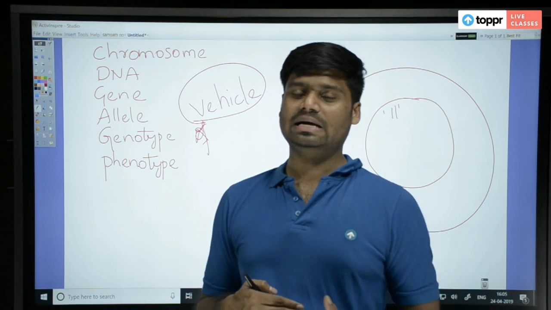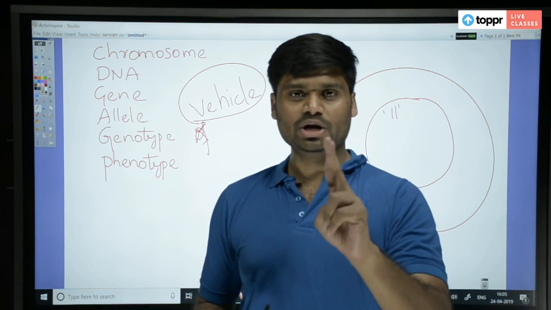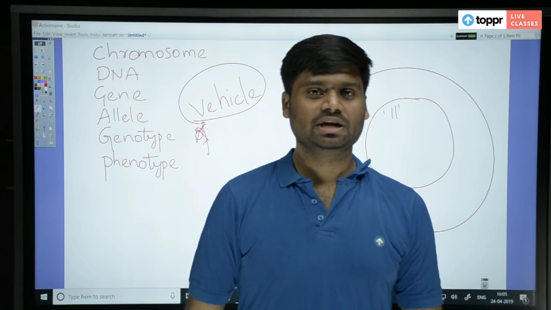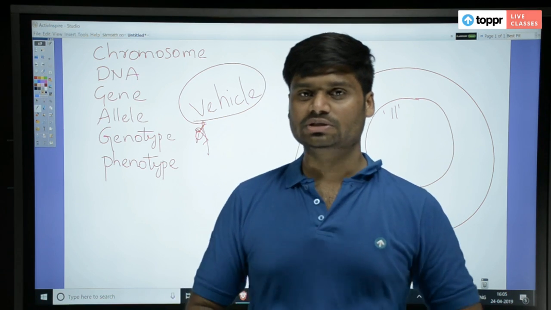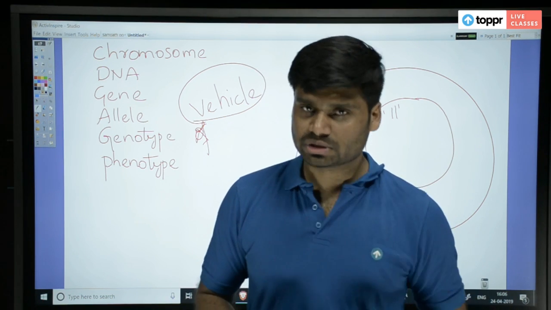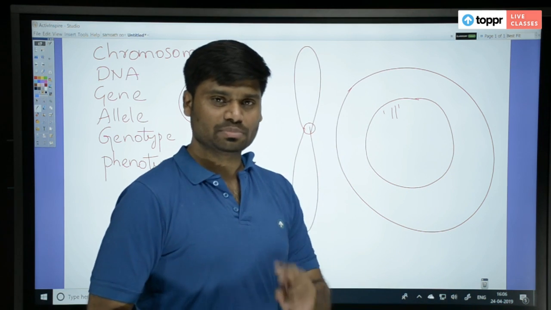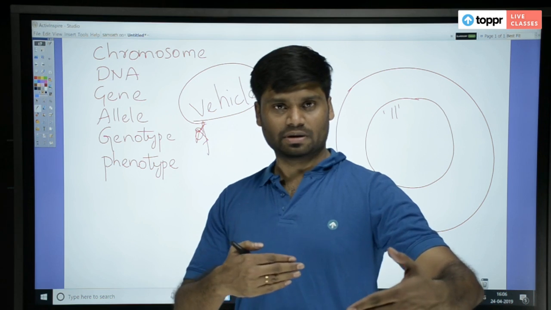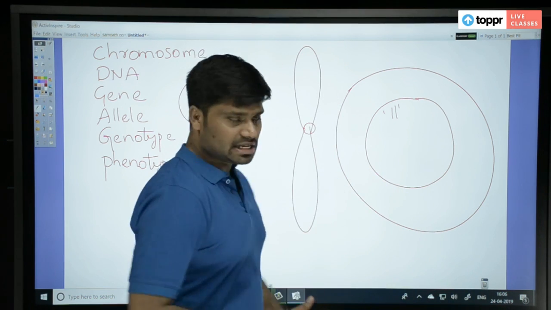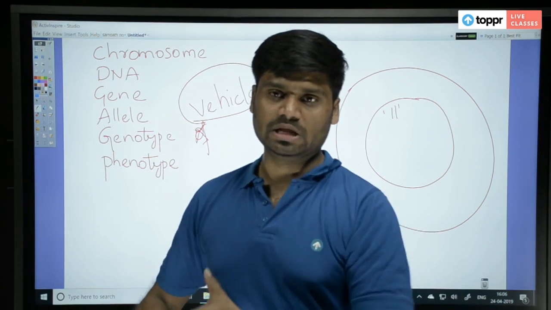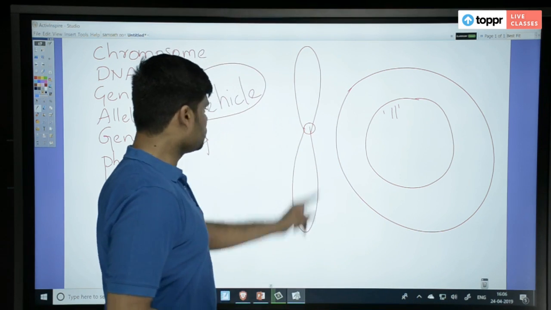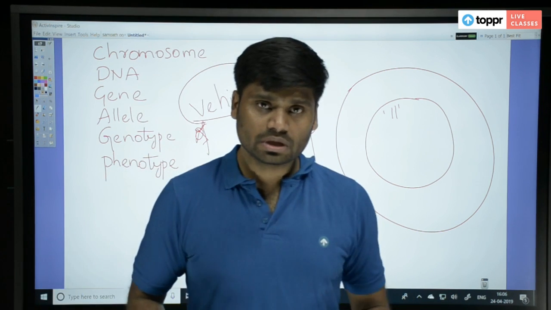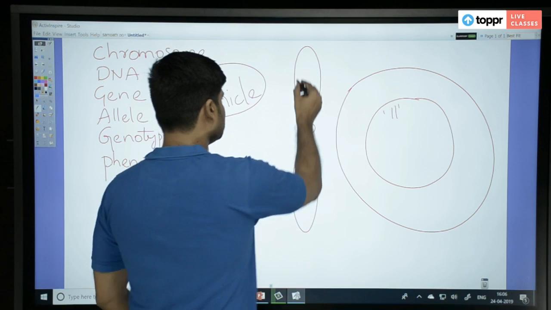So I'm not taking the example where 3 people are sitting on the bike, only 2 people, because you must follow the rules. Generally, teenagers do this. They go 3 people on a bike, which is not correct, right? So let me take this small example where only 2 people are going. Basically, a vehicle is something that is carrying people, right? Just like a train or bus, a bus takes many people on it. Then why is chromosome called a vehicle? Because it is carrying who? Genes. The genes are sitting on it.